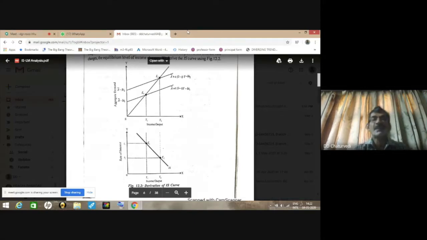The whole of this chapter, including the derivation of the IS curve, is very, very important. The IS curve implies the curve obtained by joining various equilibrium points corresponding to different rates of interest and the corresponding income levels, such that the product or goods market is in equilibrium.